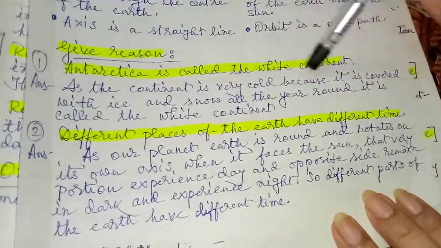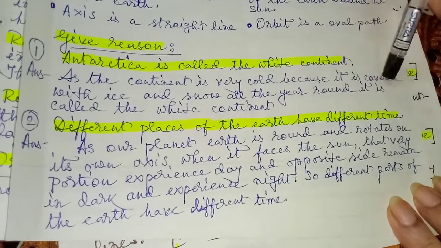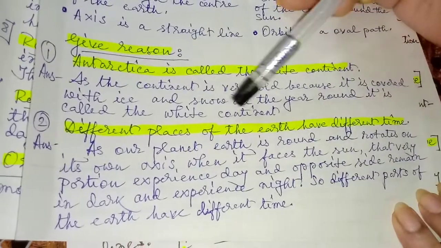Antarctica is called the white continent. As the continent is very cold because it is covered with ice and snow all the year round, it is called the white continent.